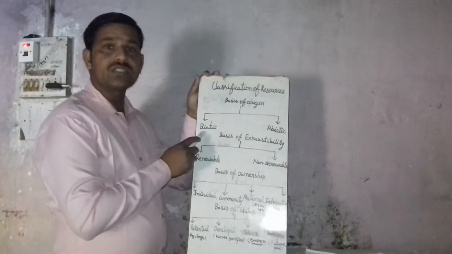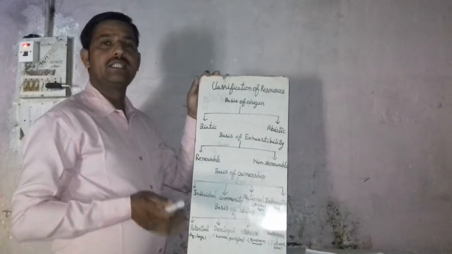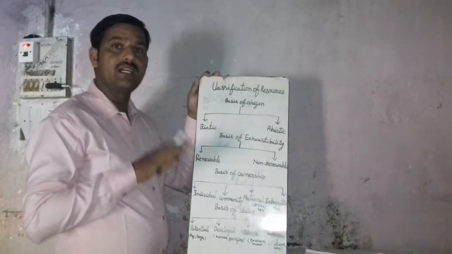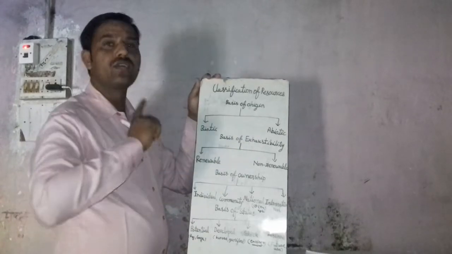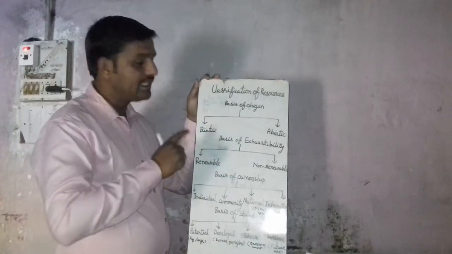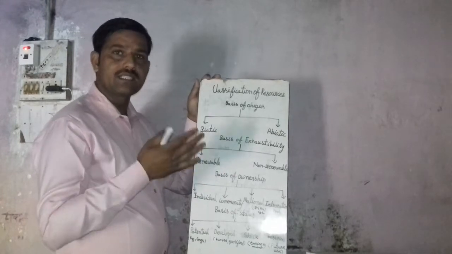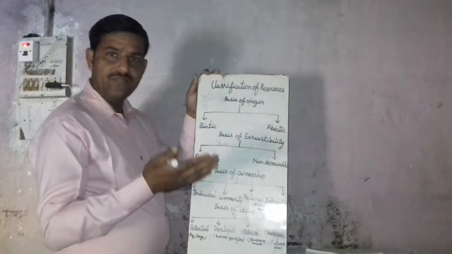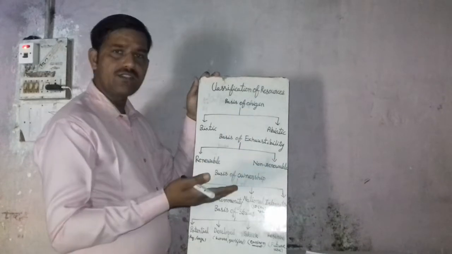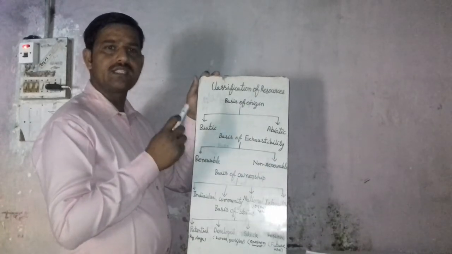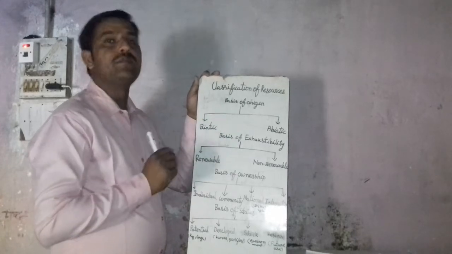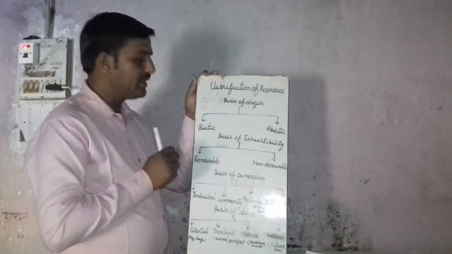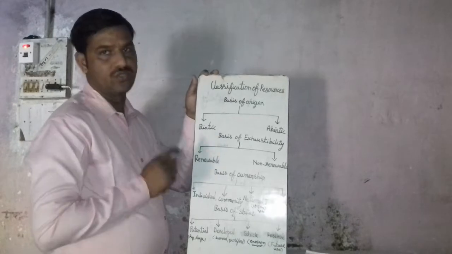The biotic resources are those resources available on our earth in the form of human beings, flora and fauna, and some others like livestock and so on. These types of resources are living beings, and that is called biotic resources.